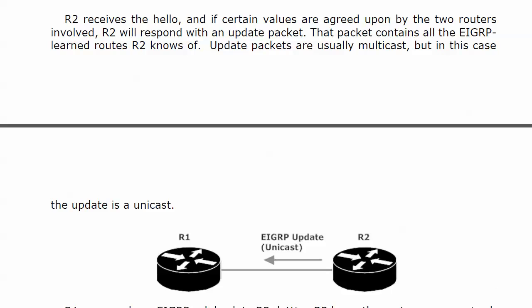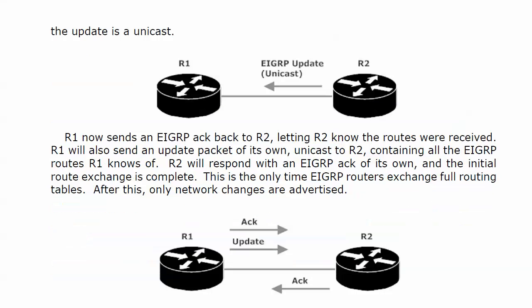And that packet contains all the EIGRP learned routes that router 2 knows about. Here's the exception to the update packets being multicast. They're usually multicast, but in this particular instance, it's going to be unicast back to that new neighbor. Now router 1 sends an ACK, an EIGRP acknowledgement packet, back to router 2, and it lets router 2 know, hey, I got those routes you sent me, thanks very much.